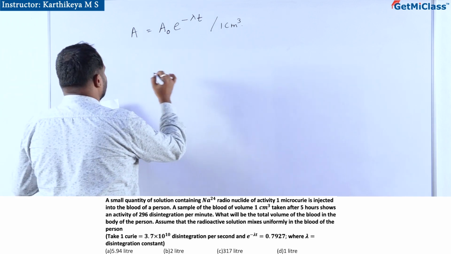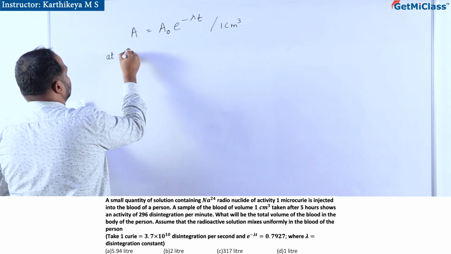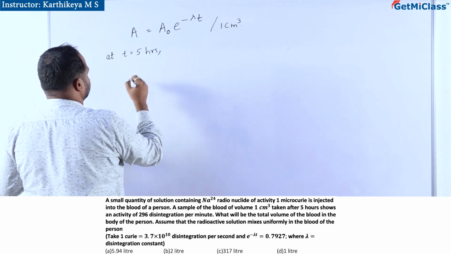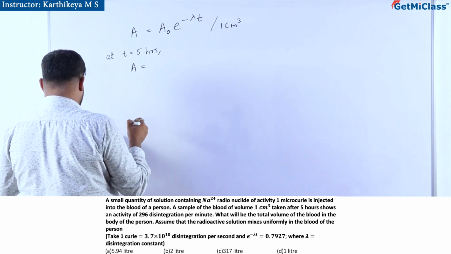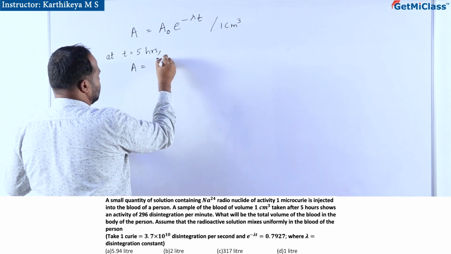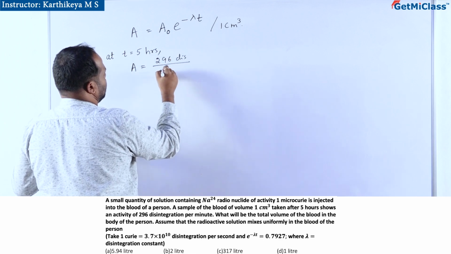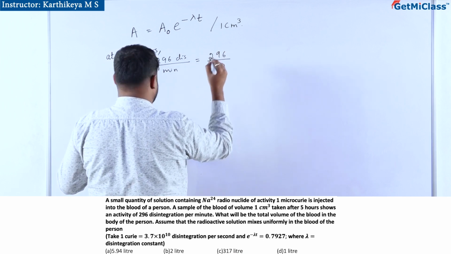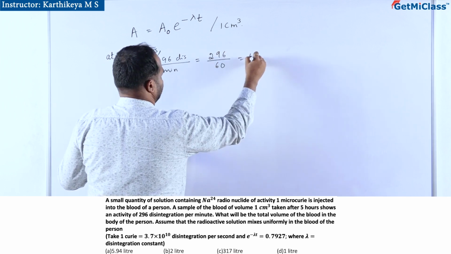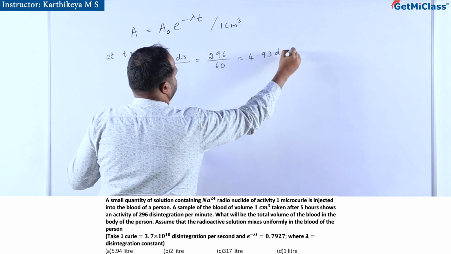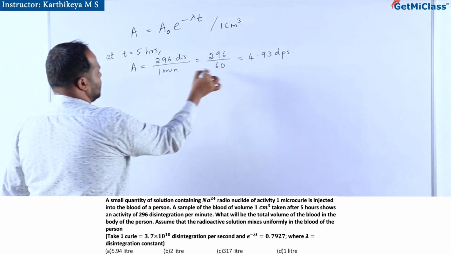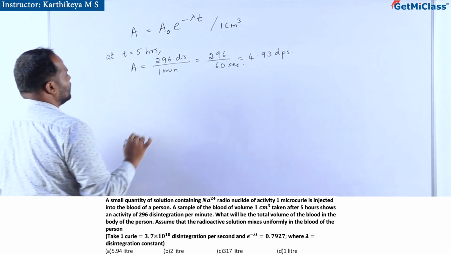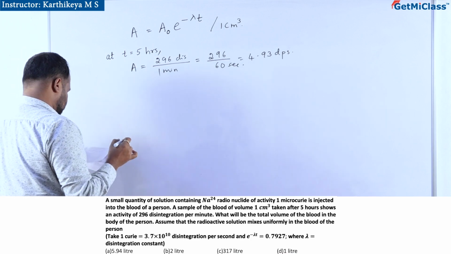Okay. Now at t equal to 5 hours, A is equal to, they are saying 296 disintegrations per minute, that is 296 by 60, that is 4.93 disintegrations per second it will be. 1 minute is 60 seconds. So this is the activity at t equal to 5 hours.